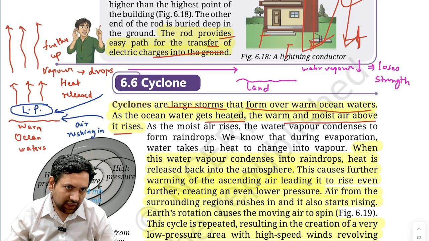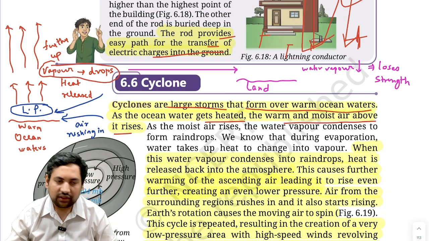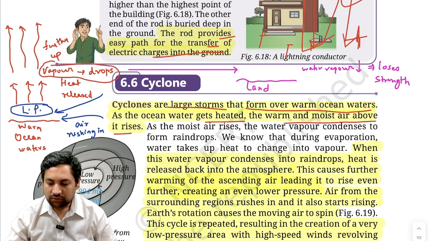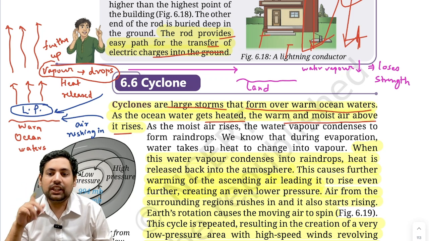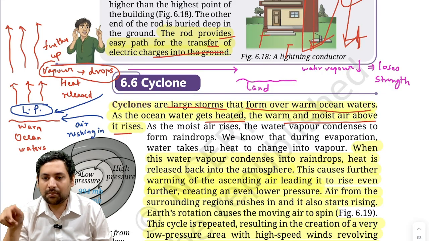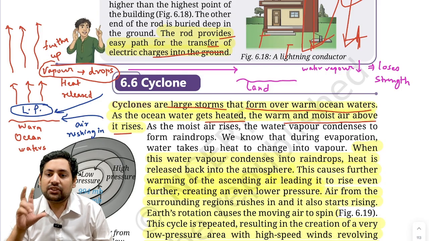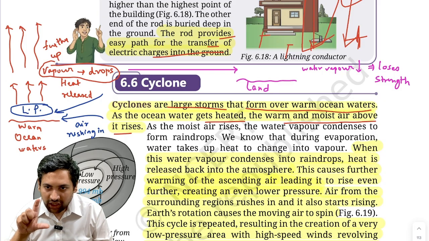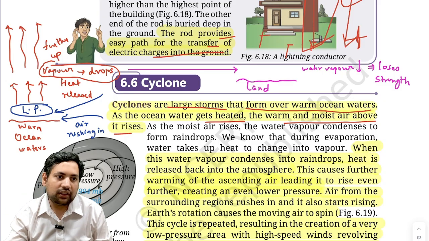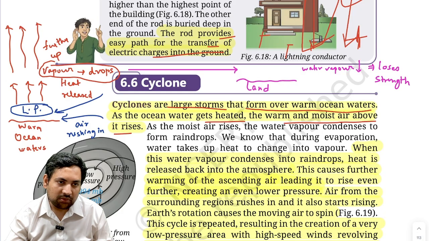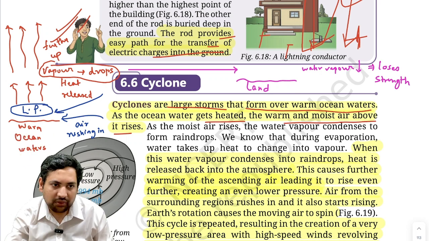Now see, when the water vapor is converted into water droplets, if you know anything about latent heat of fusion, latent heat of vaporization, all that, you will understand that vapor was at a much higher energy, correct? And suddenly it drops to a lower energy state, which is the liquid state. Now the extra energy is actually used to heat the air further. Because the air is heated further, it starts moving up, it starts moving further up. So the warm air is rising and rising more and more, it is going up like this.